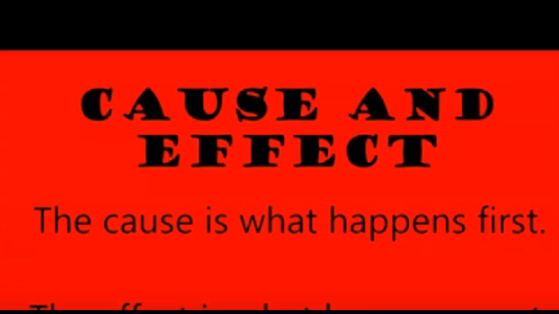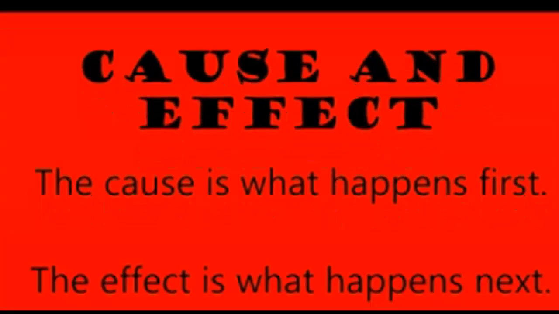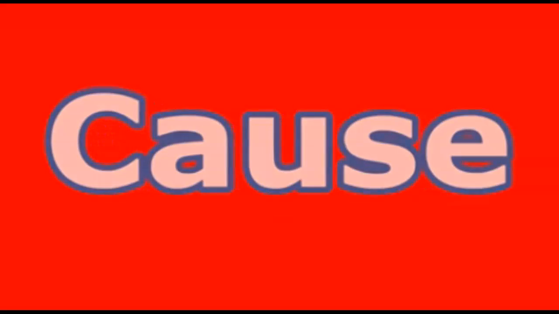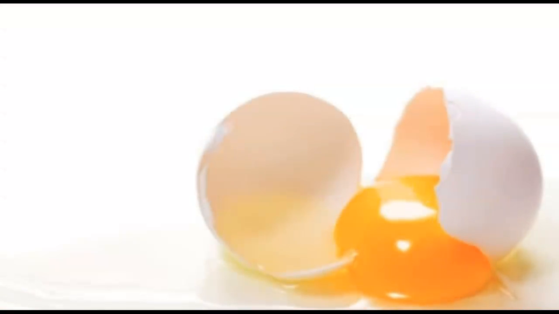Cause is what happens first. The effect is what happens next. So basically, the cause makes the effect happen. Let's talk more about cause. Look at this effect. It is a broken egg. What might have caused this to happen?